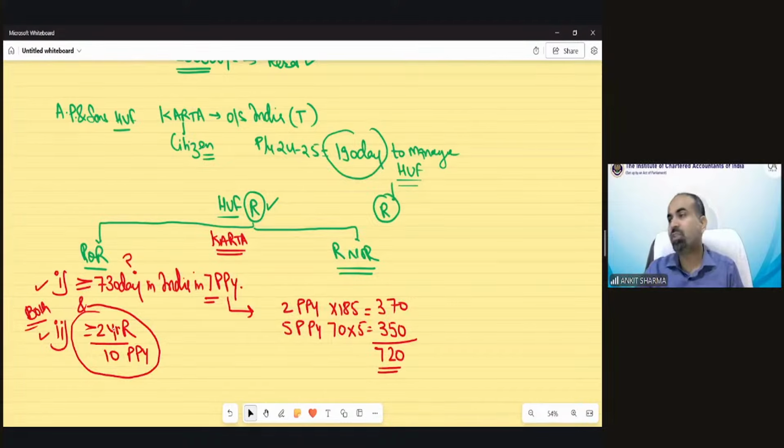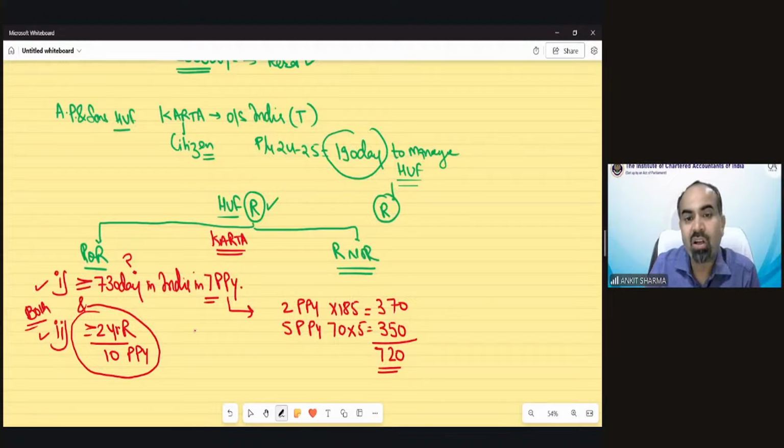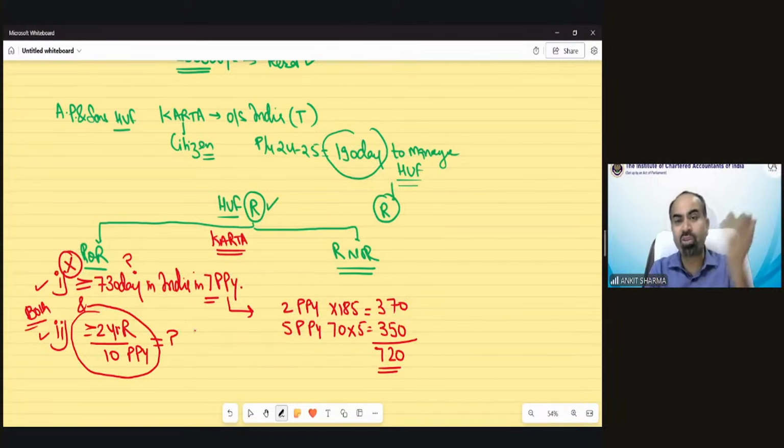To fulfill condition 1, he must be in India for at least 730 days or more. But you can see, as per the information given, he is in India for only 720 days. That means this condition does not fulfill. And if this condition does not fulfill, do we need to check the second condition? Of course not, because both need to be fulfilled. And if the first is not fulfilled, why do I need to check the second one?